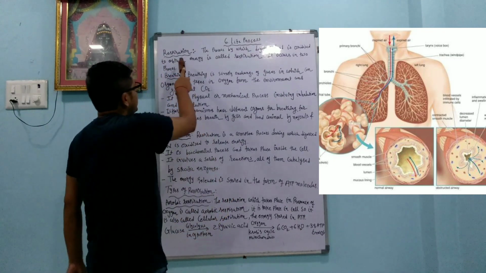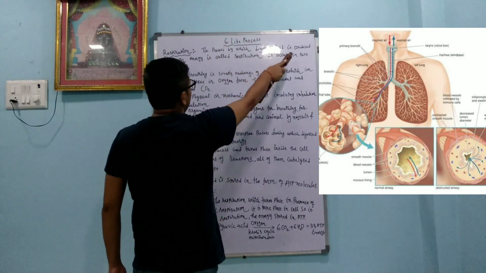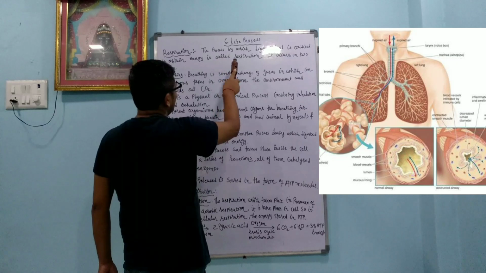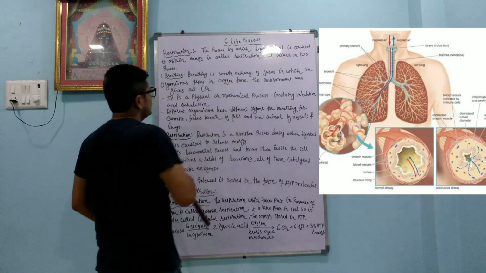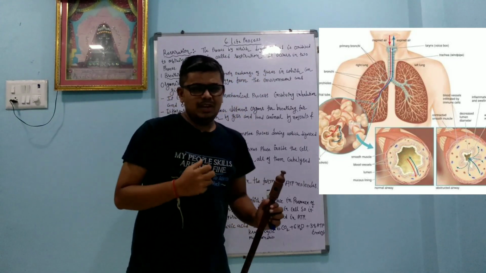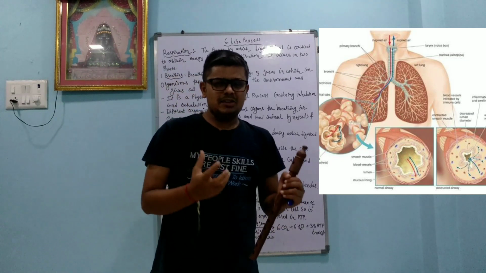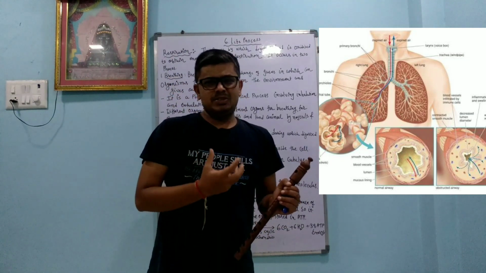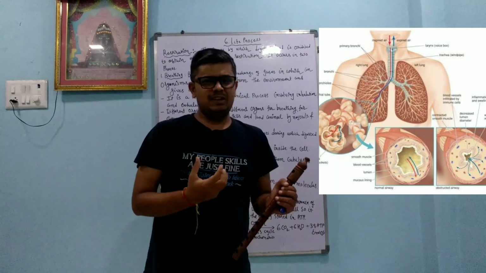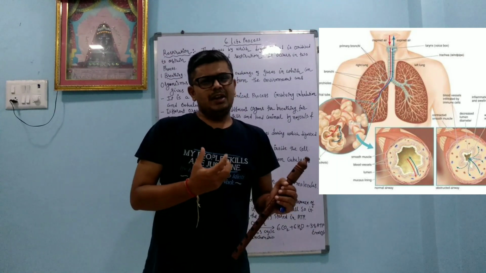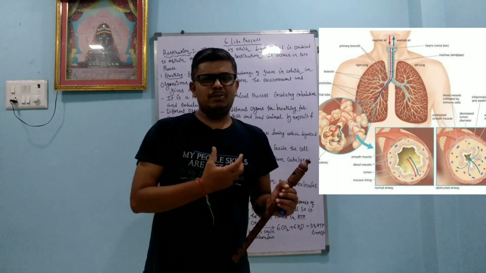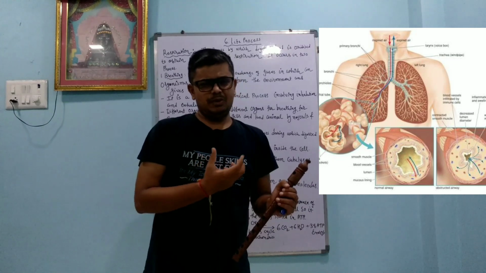Respiration: the process in which digested food is oxidized to obtain energy is called respiration. It occurs in two phases. Whatever we eat, the digestion process occurs, and by this digestion, whatever starch and glucose are there, they oxidize and we get the energy. Carbon dioxide is also produced because ultimately an oxidation reaction takes place.